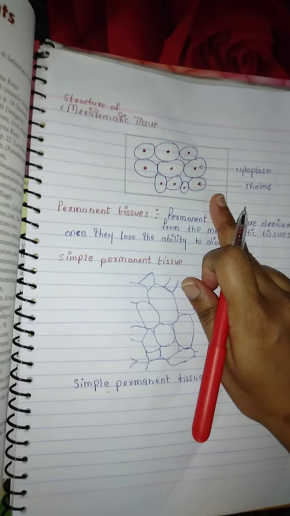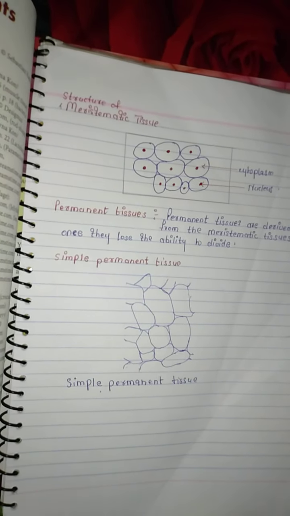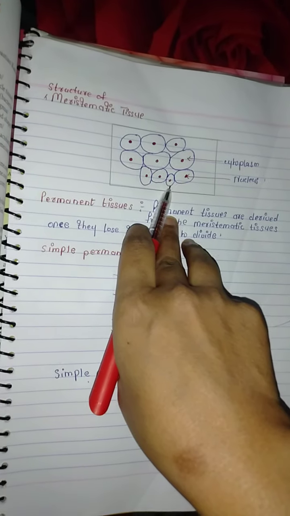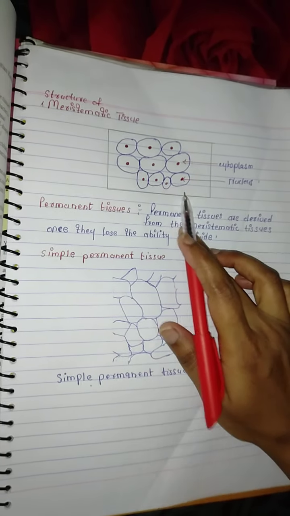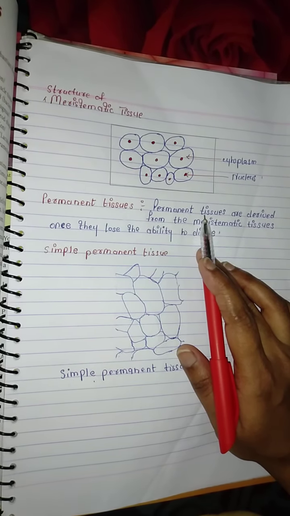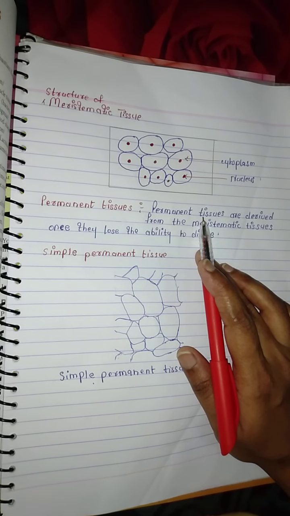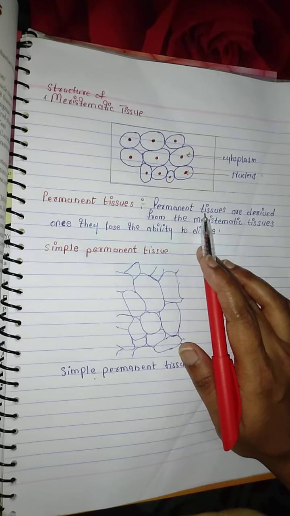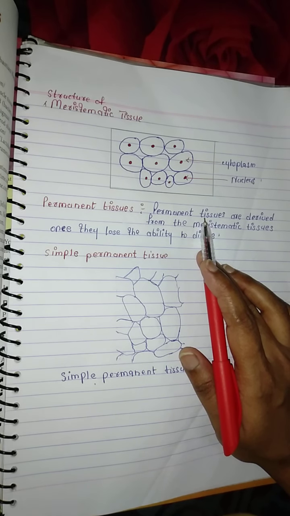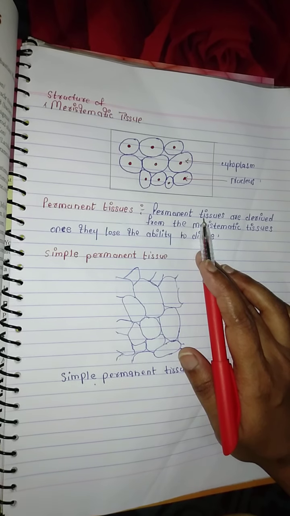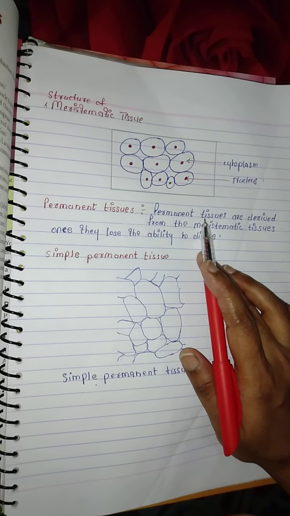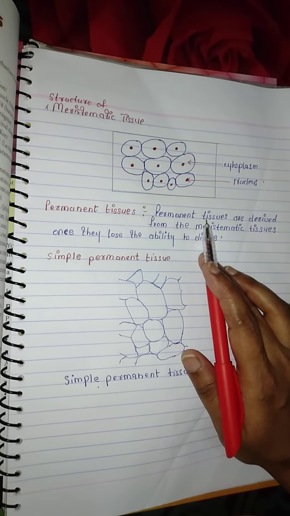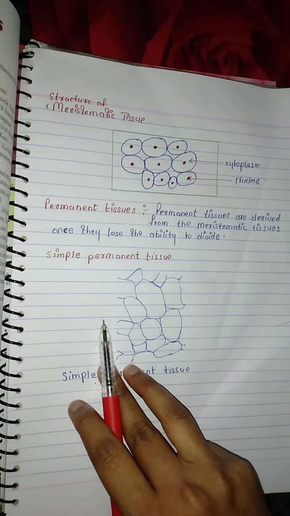This is the structure of meristematic tissues. These cells are spherical, oval or polygonal in outline without any intercellular space. Their wall is thin and homogeneous. They have rich protoplasmic content. These cells have a conspicuous nucleus and dense or abundant cytoplasm. They possess few vacuoles or vacuoles are absent. Based on the location of meristematic cells, they are classified into 3 types.